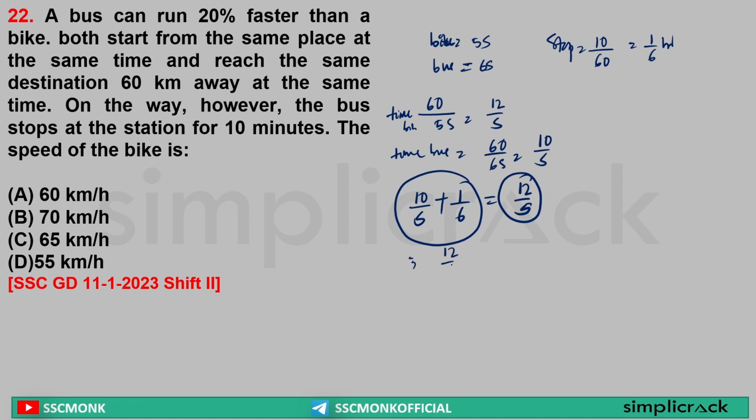Now let me solve it. Sir, 12 by S minus 10 by S is equal to 1 by 6, or 2 by S is equal to 1 by 6, or S is equal to 6 into 2, that is 12 km per hour. Sir, S is equal to 12 km per hour. It is asking the speed of the bike, that is 5 into 12, that is equal to 60 km per hour. Option A is the right answer.